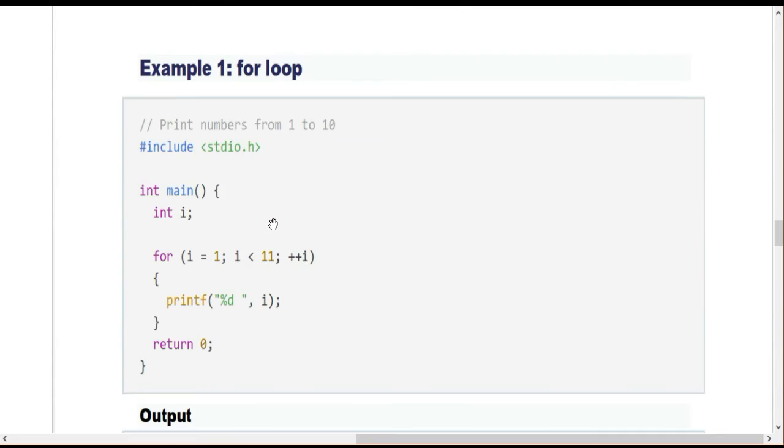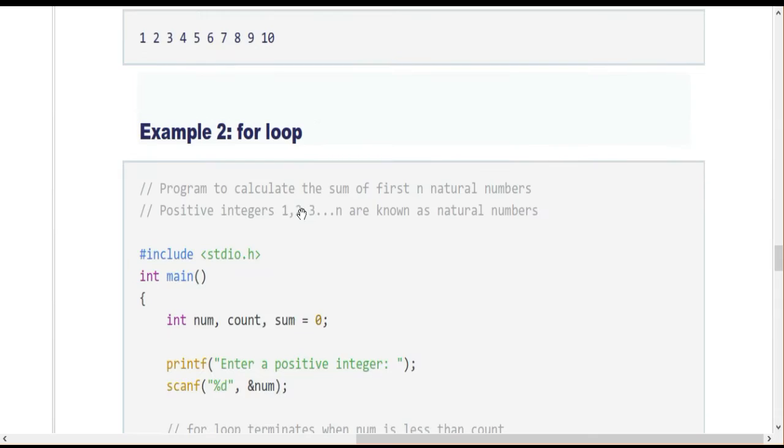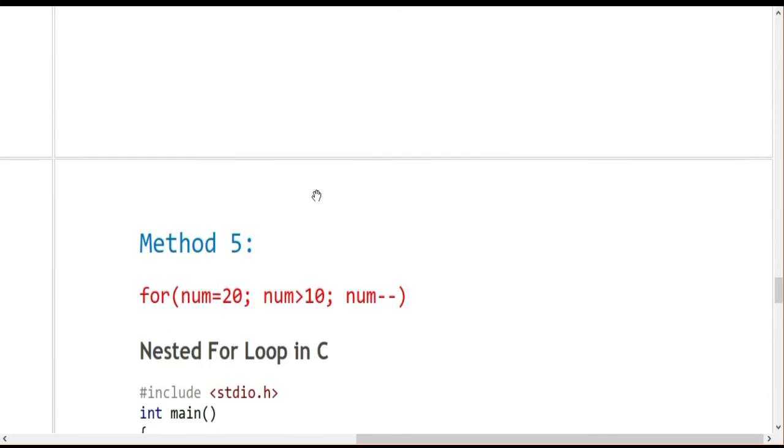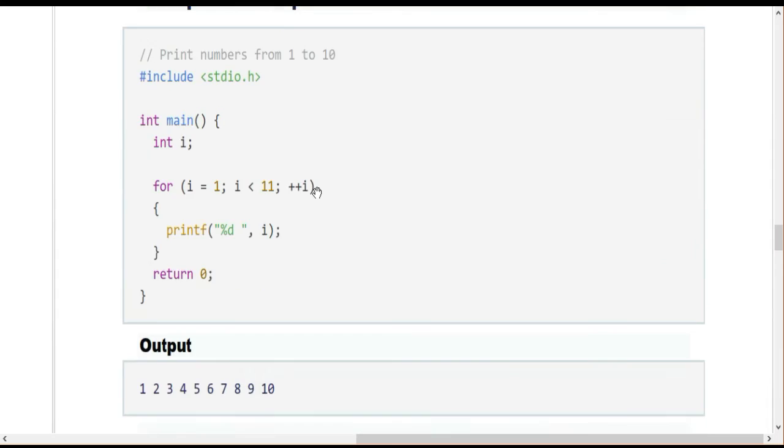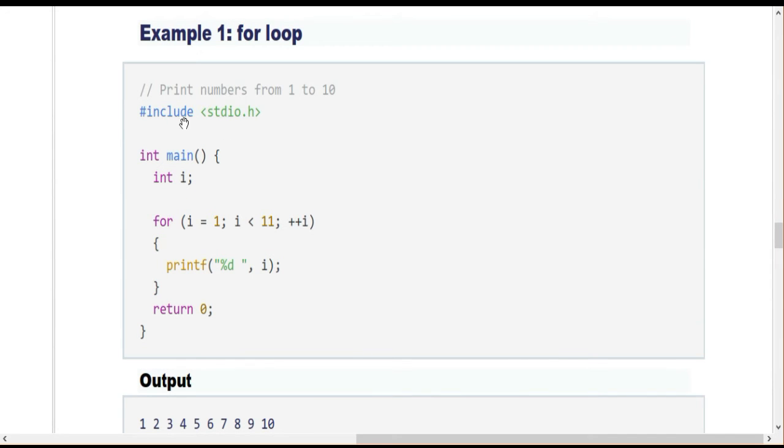This is a structure of the for loop: include, int main, and int I, for I equal to 1 and I less than or equal to 11, I plus plus.